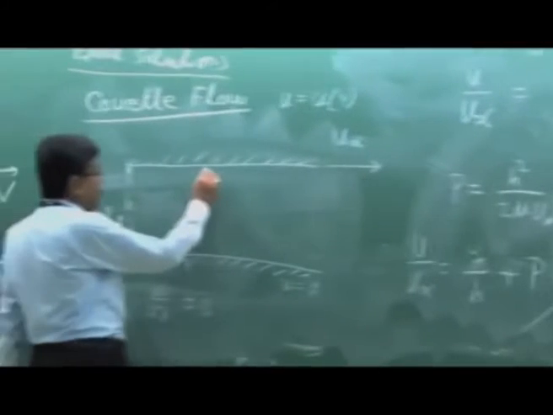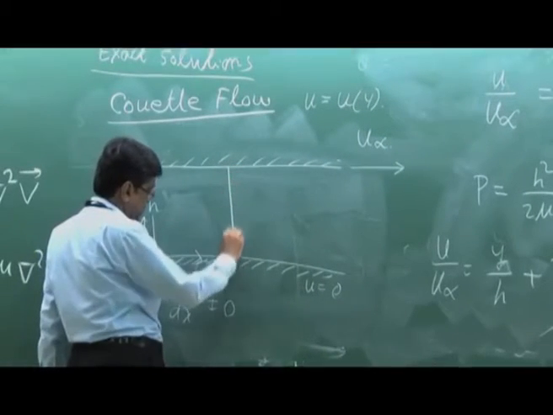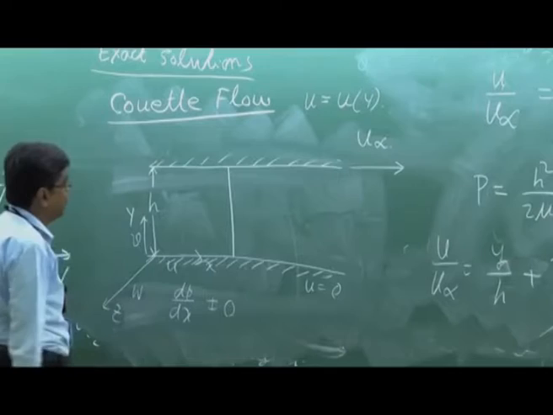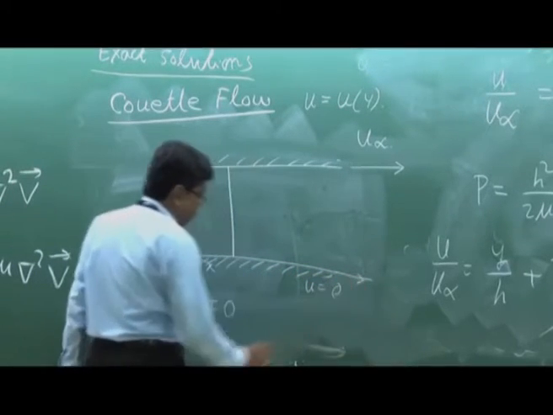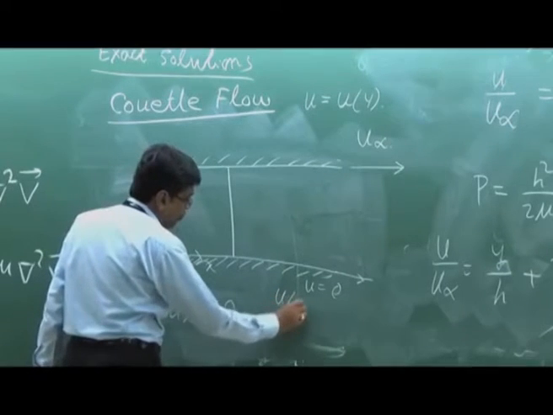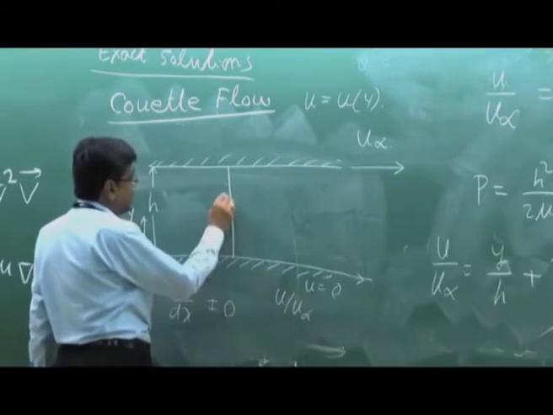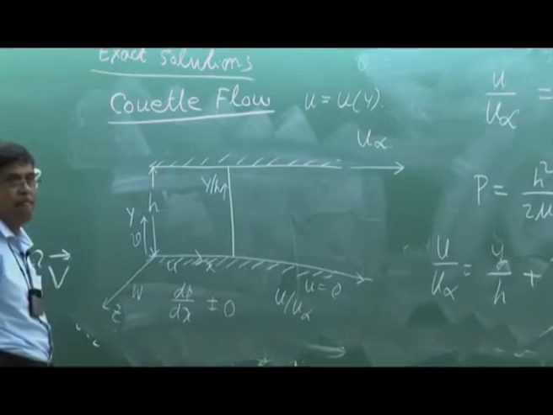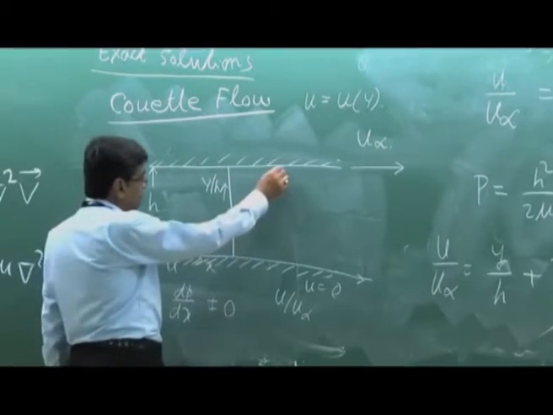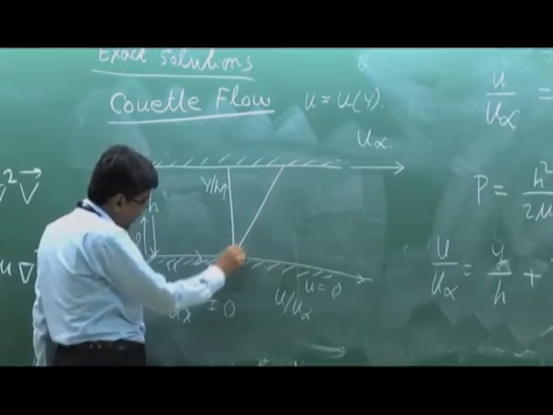Here, if I draw this in this plane, this is u by u infinity and this is y by h, then we will get a linear distribution.